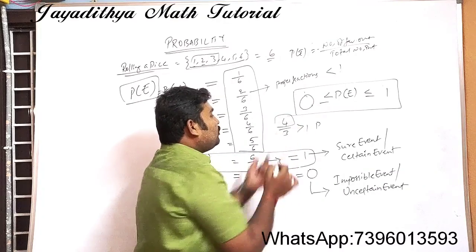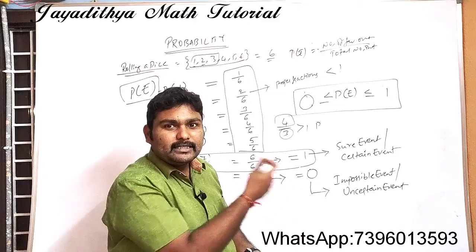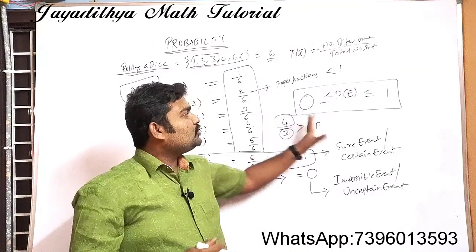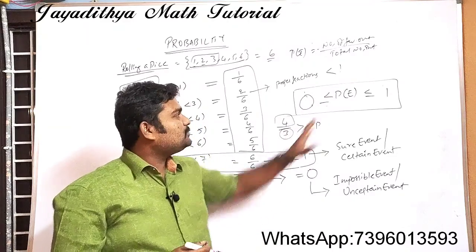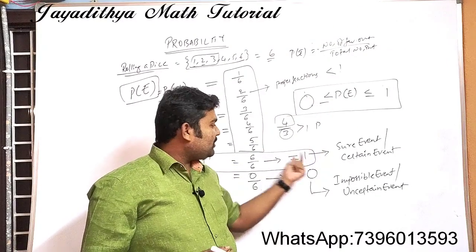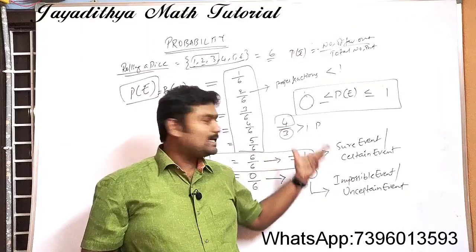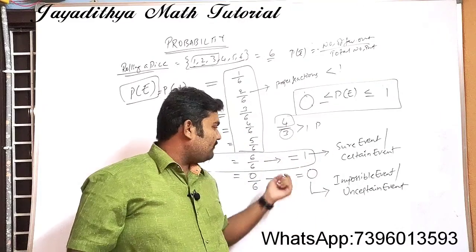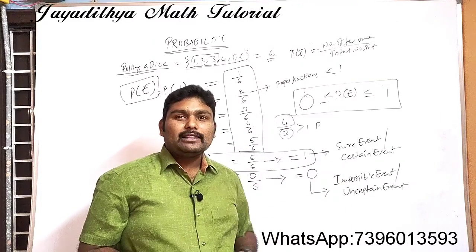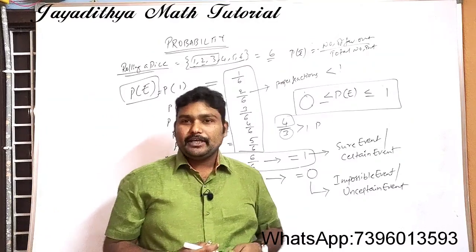Because here favorable outcomes are 4 and total outcomes are only 3. This case is not possible. So you can simply understand the concept like this: probability of an event lies between 0 to 1, and if the probability value is equal to 1, we call that event a sure event or certain event, and if the probability of an event is 0, then we call that event an impossible event or uncertain event.